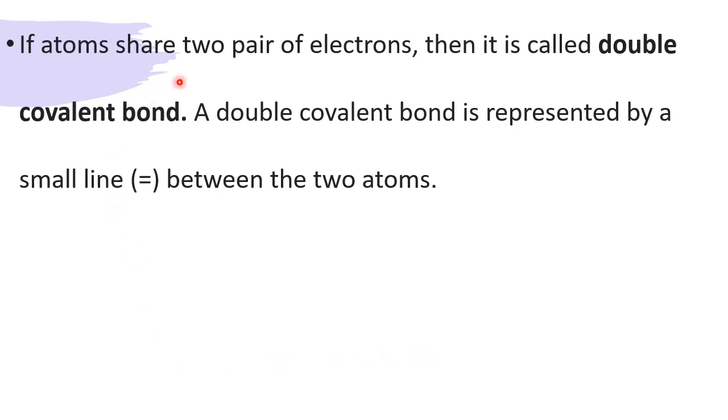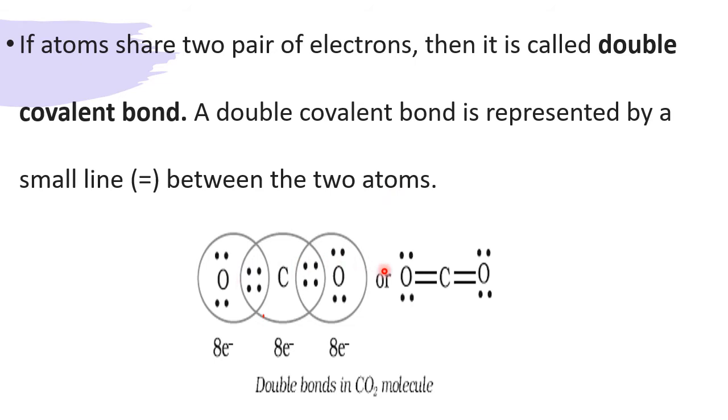If atoms share two pairs of electrons, then it is called a double covalent bond. A double covalent bond is represented by a double line between the two atoms. Here it is not oxygen, it is carbon dioxide. Carbon valence electrons are 4, here 2 and here 2. Oxygen valence electrons are 6, that is 2, 6. Each oxygen wants 2 electrons. So out of the 4 electrons of the carbon, 2 are shared with one O this side, 2 are shared with another O this side.